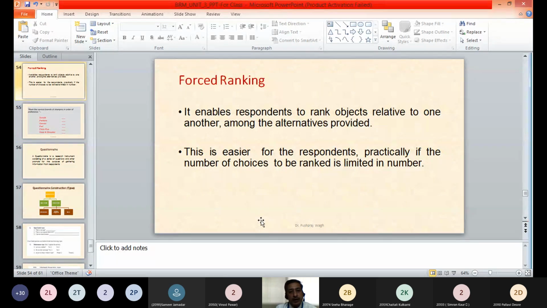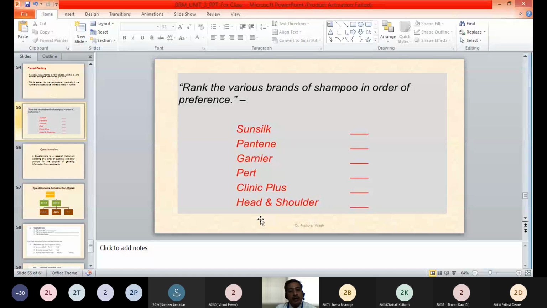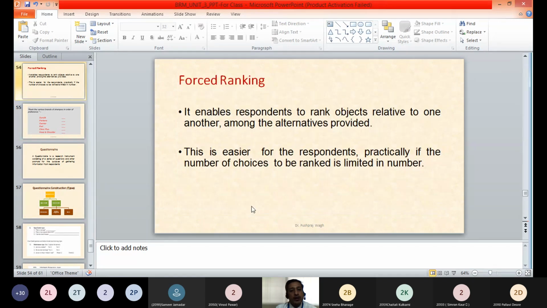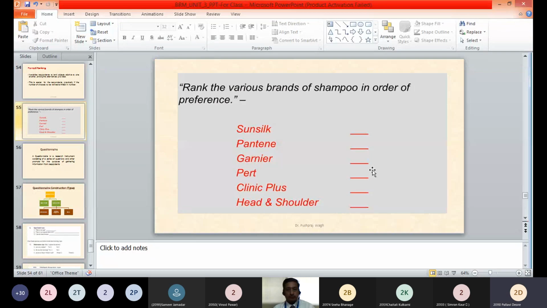Forced ranking means the respondent is forced to rank all those brands which are provided to the respondent. The respondent cannot rank any other brand which is not available in the categories given. He has to forcefully rank those brands only which are provided to him. Therefore, the ranking is called a forced ranking scale. Understood this? Yes, sir.